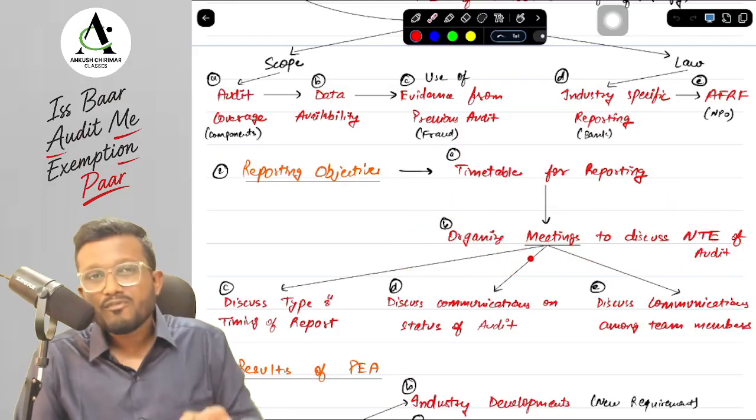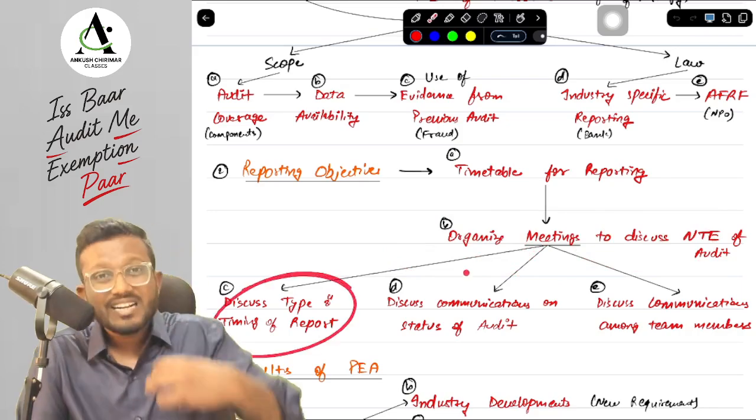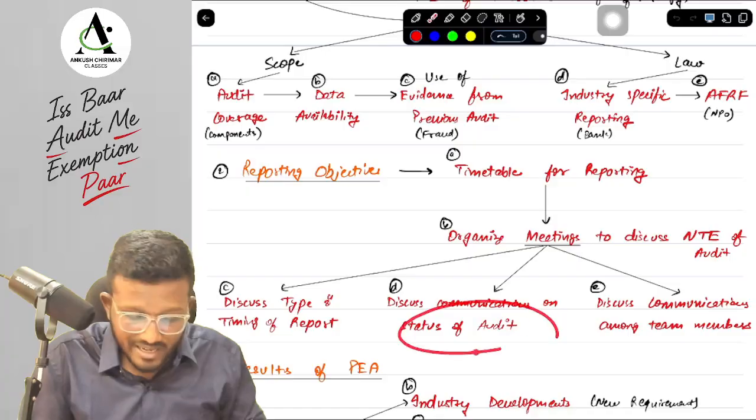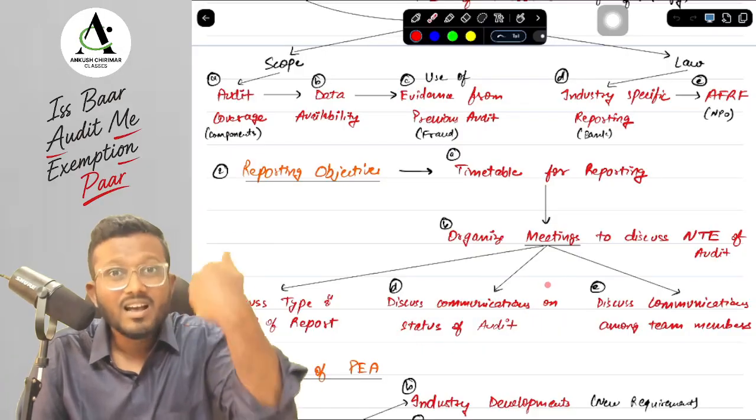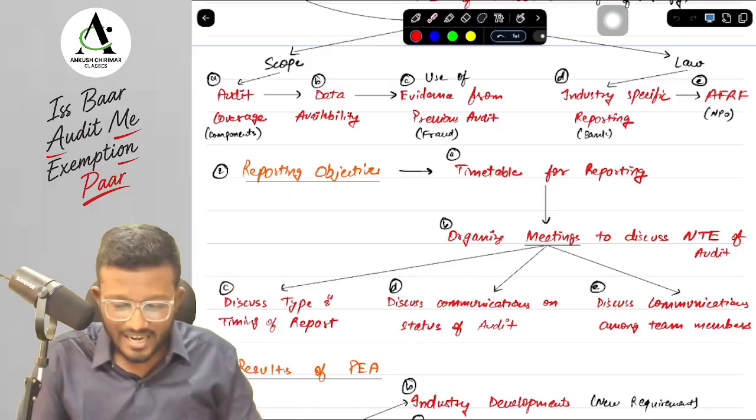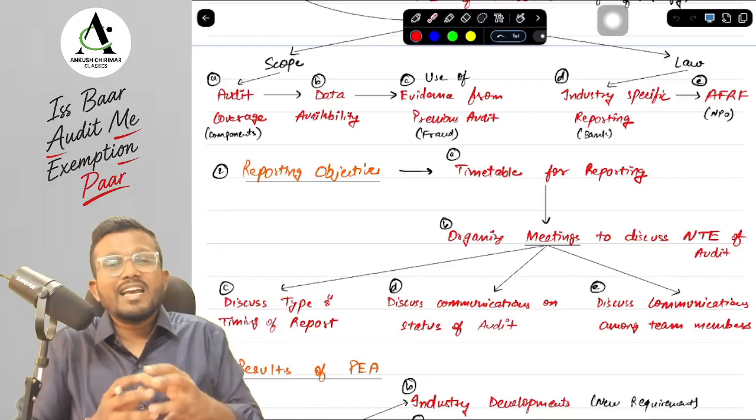Now in the meeting, what we have to discuss with the management: we have to discuss the type and timing of the report. We have to discuss the communications on the status of audit, like what is the current status of audit and how I will be giving you the status of audit. And lastly, we have to also hold discussions among the engagement team members.